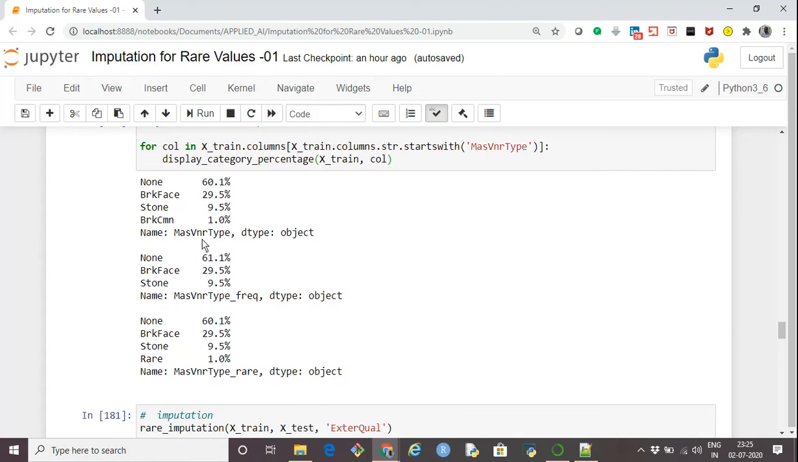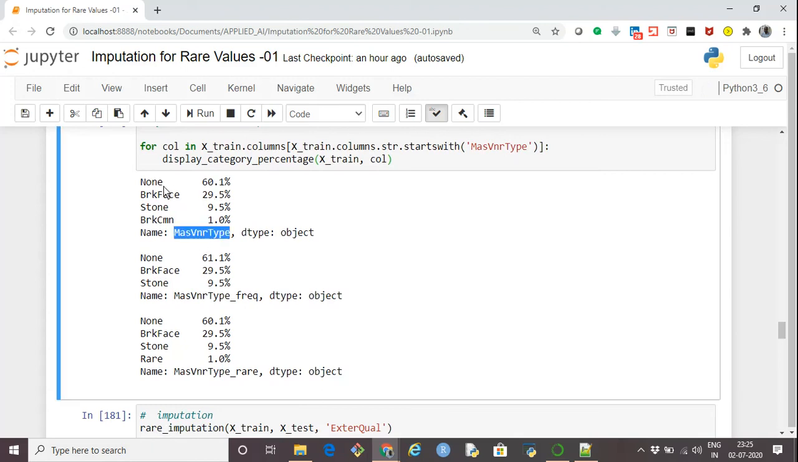Now after imputation, I call the function display category percentage, and this is what we get. This is our original column in which the different categories are present with their percentages. This remains unchanged. Now we created two new columns in our imputation function, one with underscore FREQ, and the other one with underscore rare.